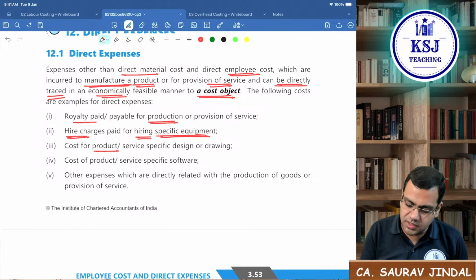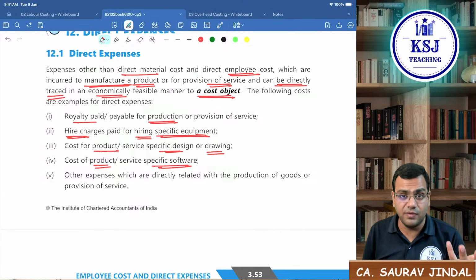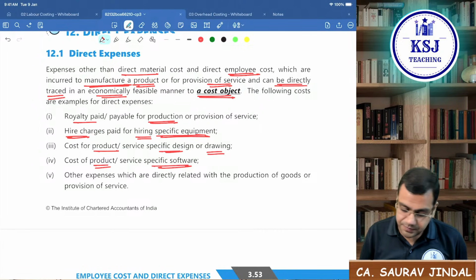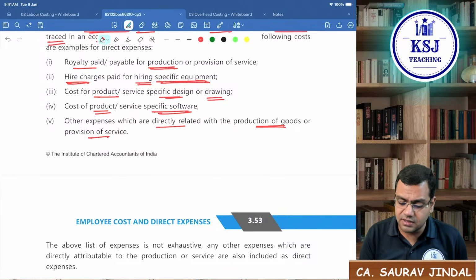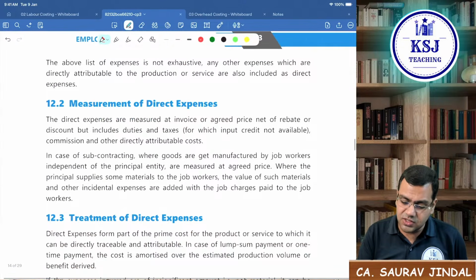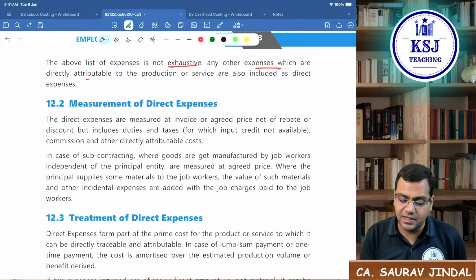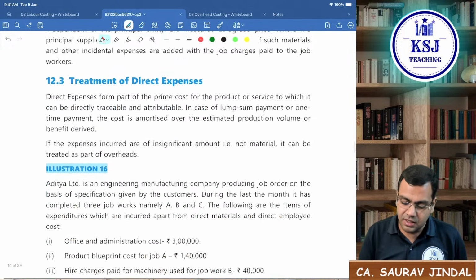Cost for product or service specific design or drawing, cost for the product or service specific software, and other expenses which are directly related with the production of goods and services. Right? The above list is not exhaustive. Any other expenses which are directly attributable to production can be included.